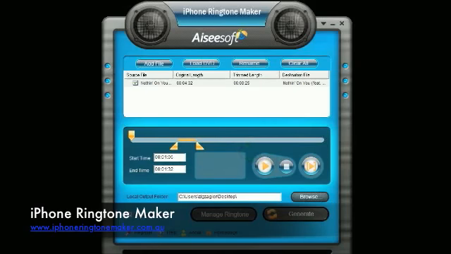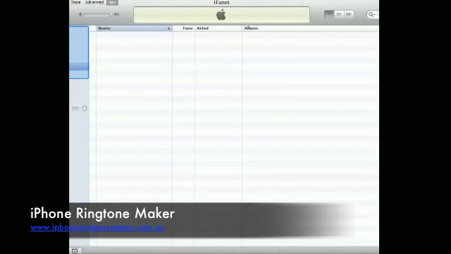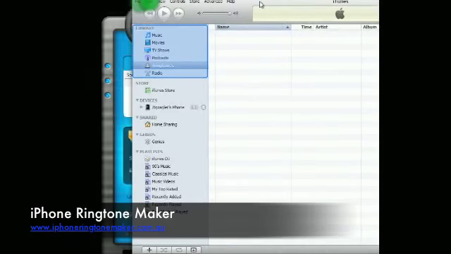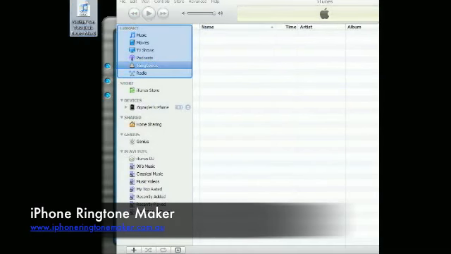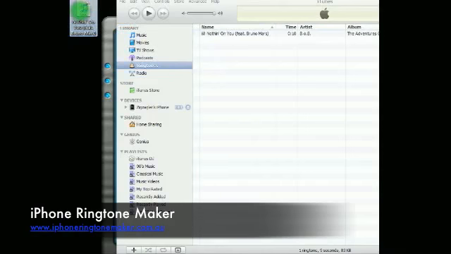So the next step is to open up your iTunes, and all you need to do is go to the ringtone section, select the file, drag and drop it, and that's it. Just sync it with your iPhone.